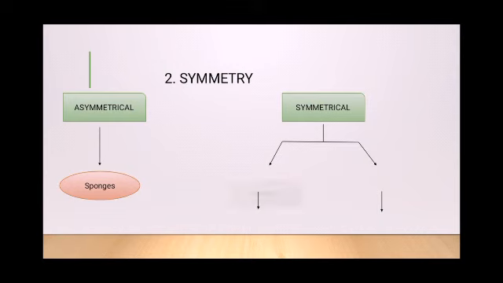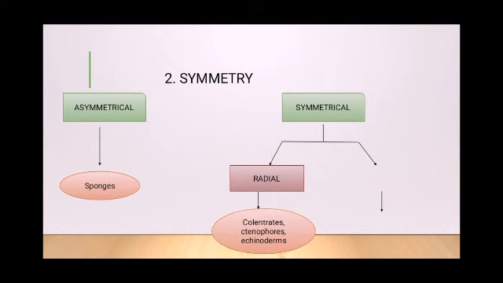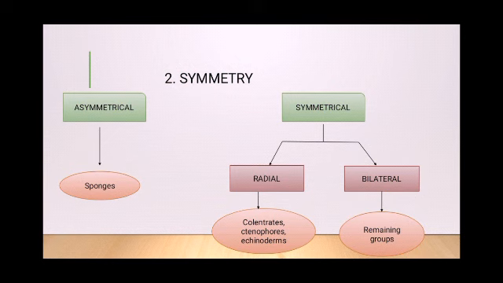Now, it can be of two types. The first one is radial. In case of radial symmetry, when any plane passes through the central axis, the body can be divided into two equal halves. That is, any number of planes can divide the body into two equal halves. It is seen in the case of coelenterates, ctenophores, and echinoderms. Next, we have the bilateral. In case of bilateral symmetry, the body can be divided into two equal halves only by a single plane that passes through the central axis. Bilateral symmetry is exhibited by the remaining group of organisms, which we shall see.